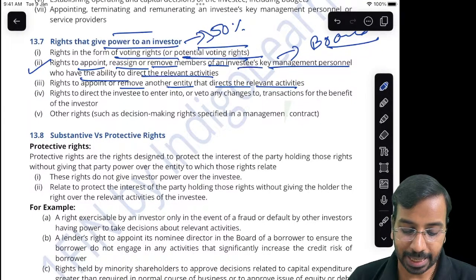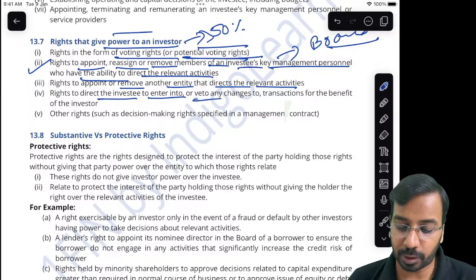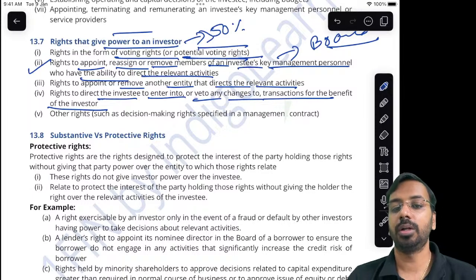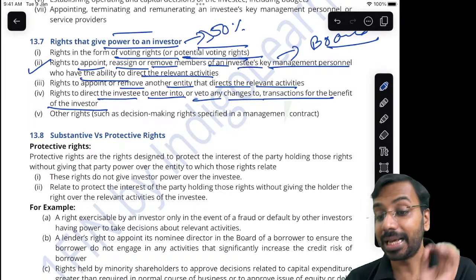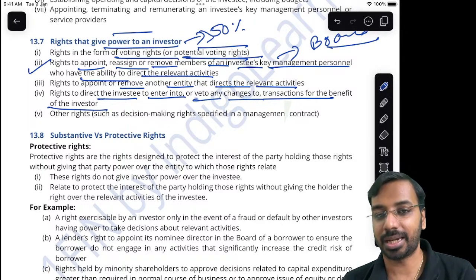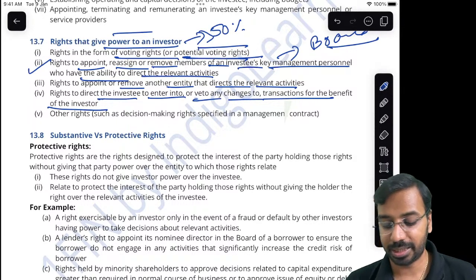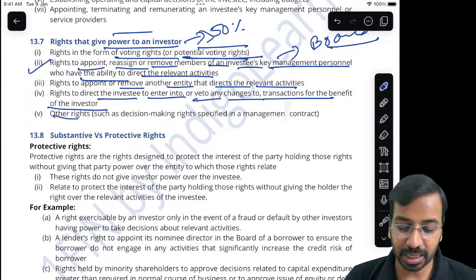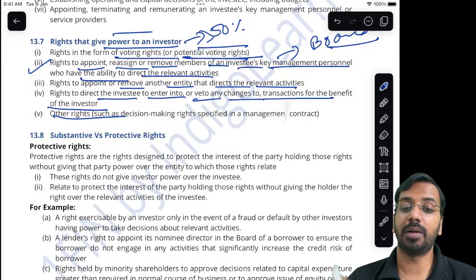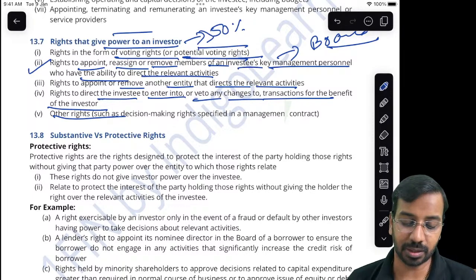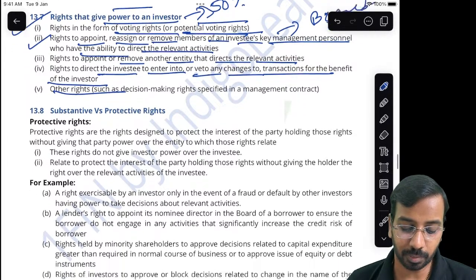Or the right to direct the investee to enter into or veto any changes, transactions for the benefit of the investor. So as an investor, I will decide what benefits me, and accordingly I will take decisions. So that is the next aspect. Then any other right which will help me to gain some control over the investee or some power over the investee. So that is how we will determine the power.